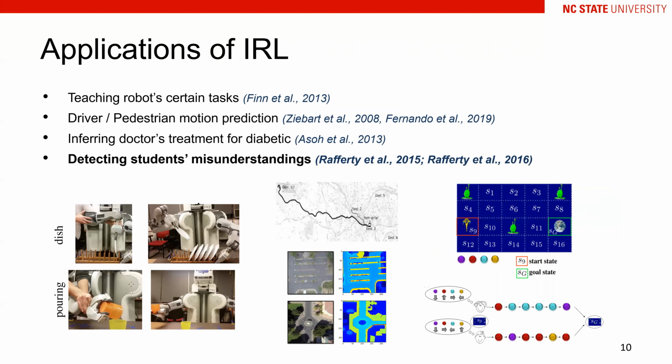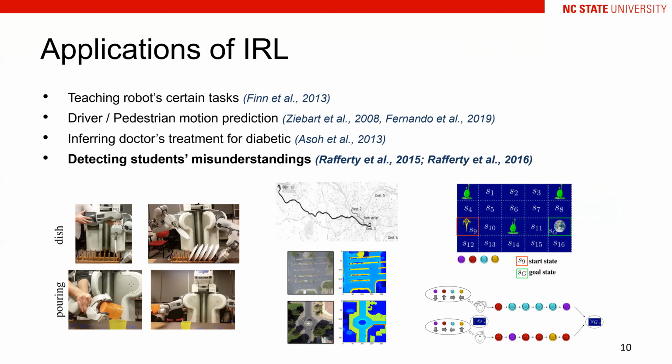Inverse reinforcement learning has been widely applied in various applications. Especially, it has shown effectiveness in the education domain. For example, it has been utilized to analyze the students' mastery of different skills from their decision-making records to find out their misunderstandings, so the tutor can render personalized feedback to improve the students' learning.